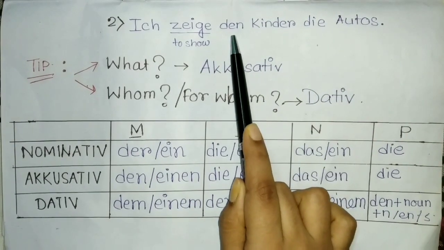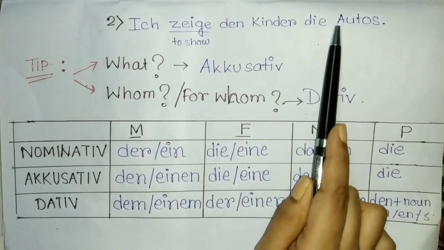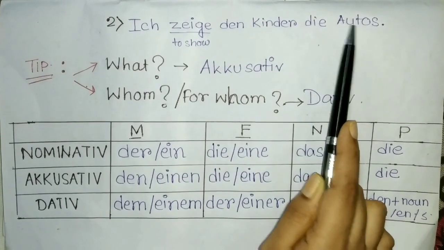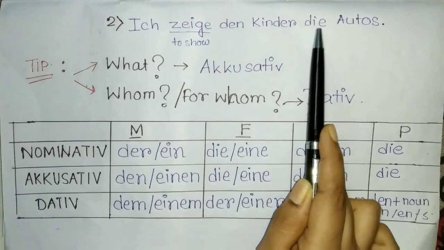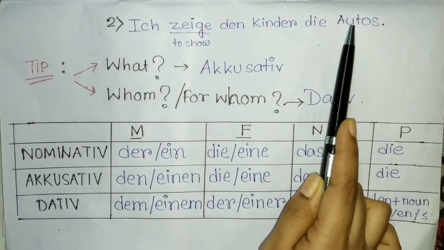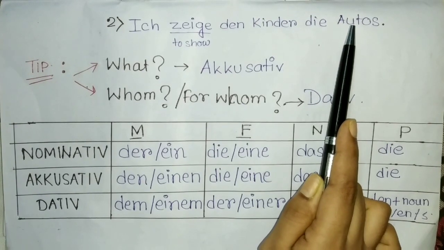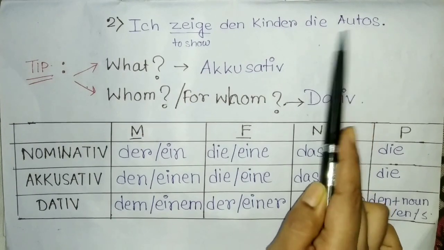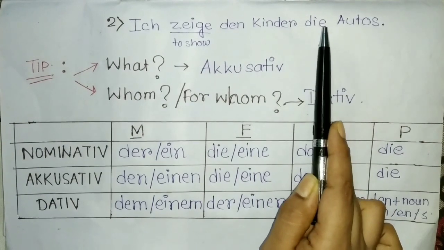Now why it is den, that I'll explain in my later parts, and also why it's die Autos instead of das Auto. It's die Autos because actually the article of Auto is das, but here, see, here it is Autos, the plural form. That's why it's die. Okay, I'm explaining this.